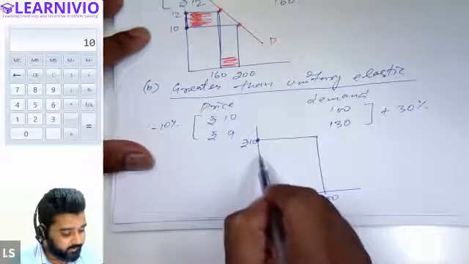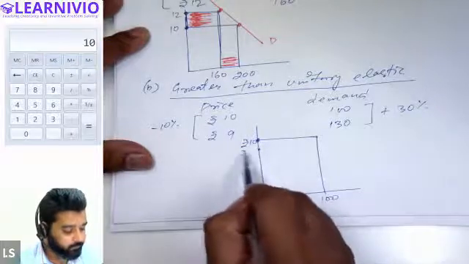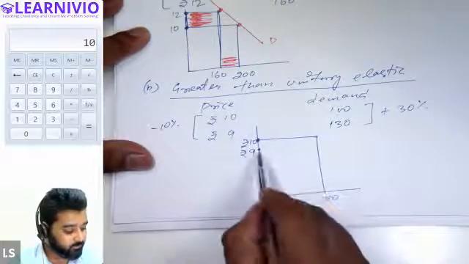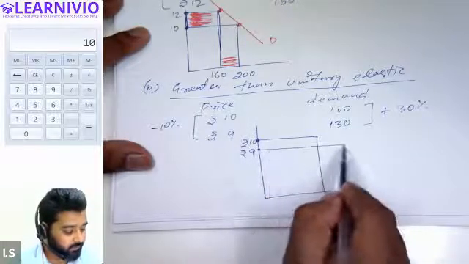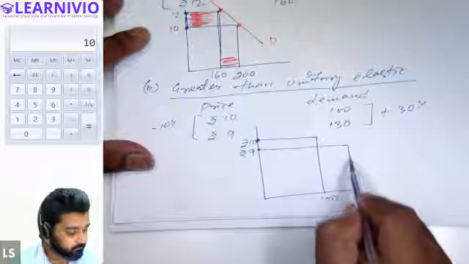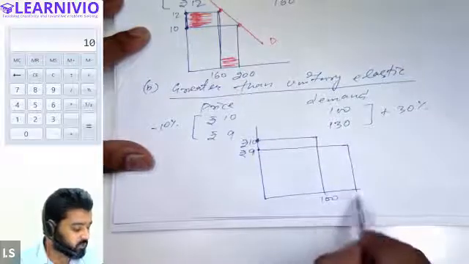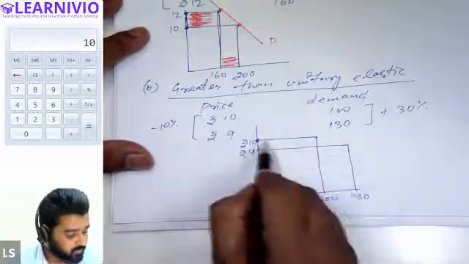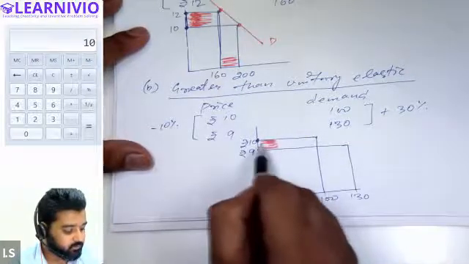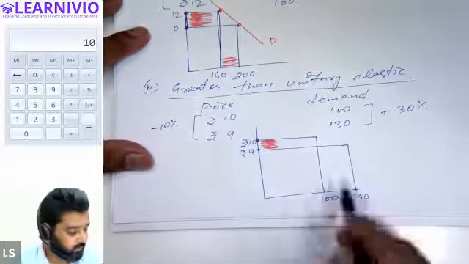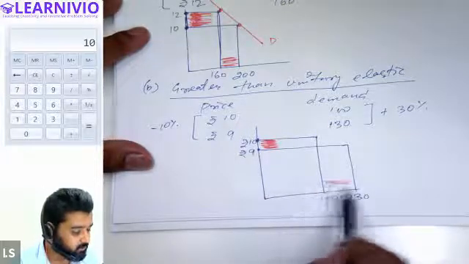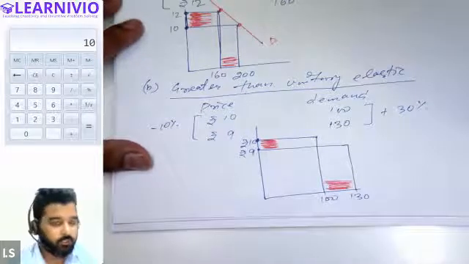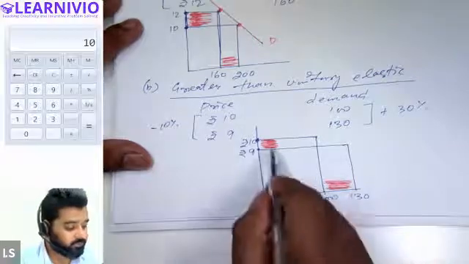Now price is reduced by only 10%, so price is 9 rupees now. And when price decreases by 10%, demand increases by 30%. So there is more change in demand of the commodity as compared to the change in price. Price is changing by this much proportion only, and this is how much demand is changing. So we can clearly see here that demand is changing more as compared to the change in price.